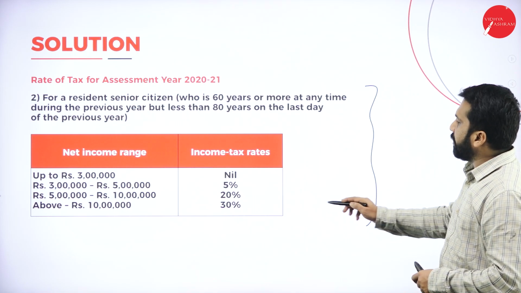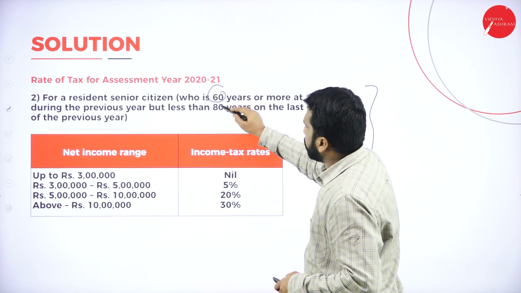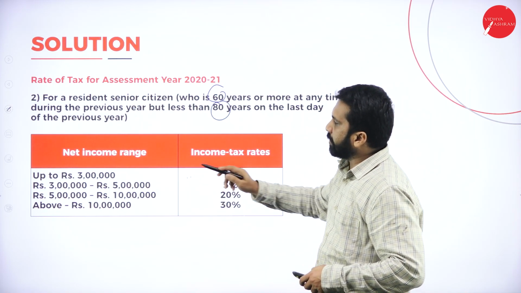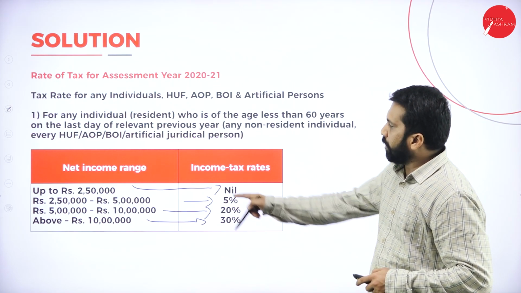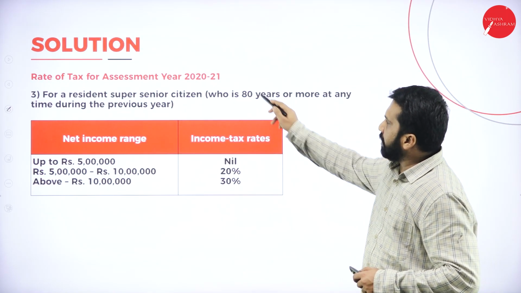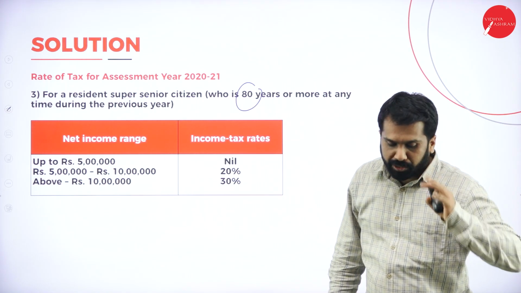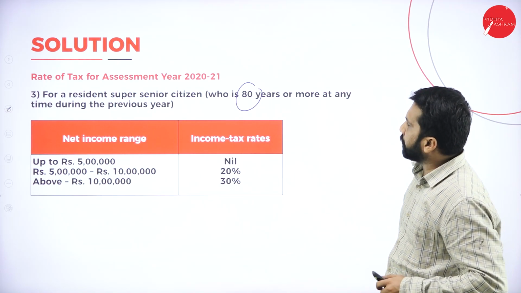Now, what is the solution for this? So these are the formats. Remember, above 60 years, below 80 years, up to 3 lakh. Below 60 years is what? Up to 2 lakh 50. Above 60 years, up to 3 lakh. Above 80 years, your calculation is up to 5 lakh is nil. So don't go for all these things, not required.